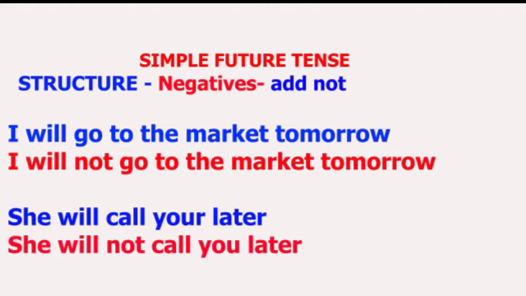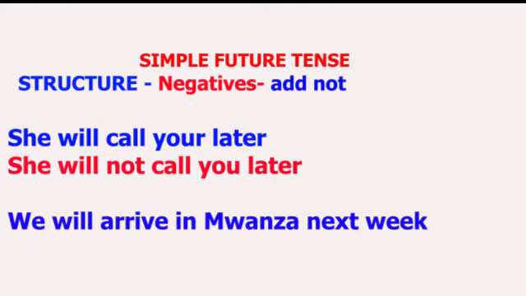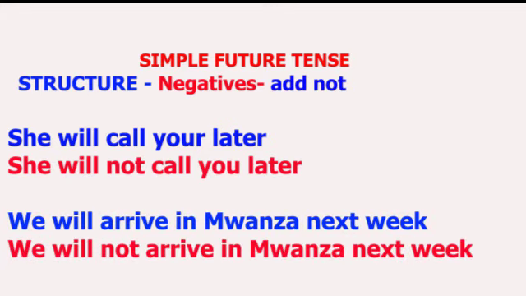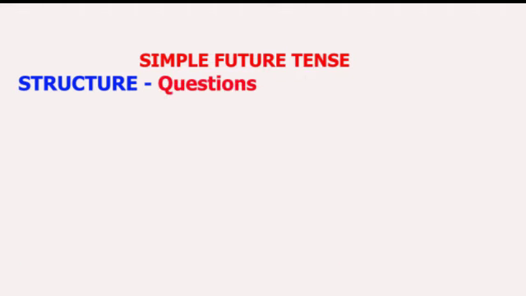So instead of saying "She will call you later," it's going to be changed to "She will not call you later." As well as in the last sentence, "We will arrive in Mwanza next week." You are going to add a "not" over there, and the sentence in the negative form is going to be "We will not arrive in Mwanza next week." Okay, that is also very simple. You're just adding "not."